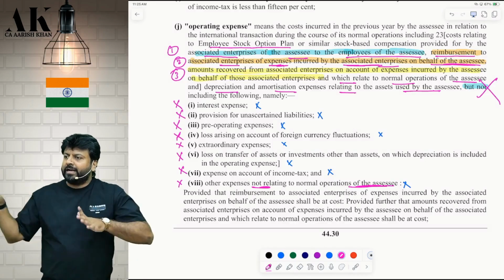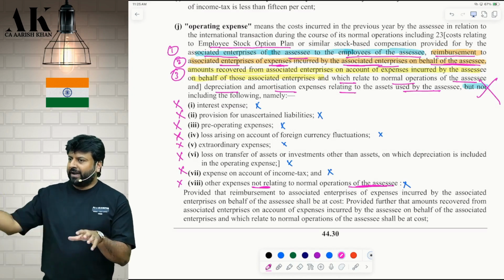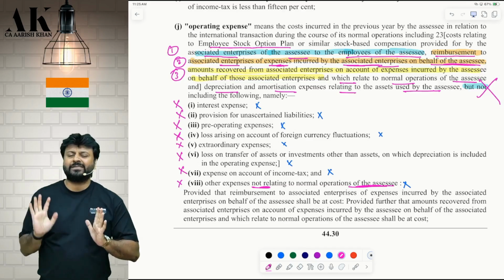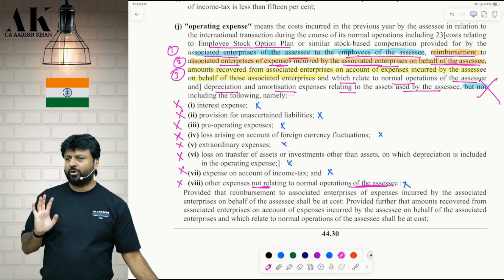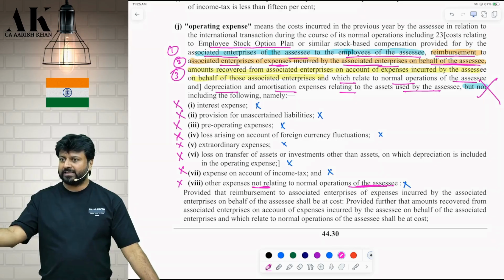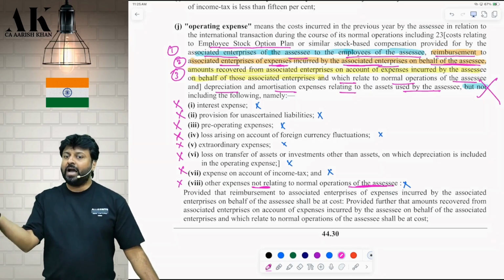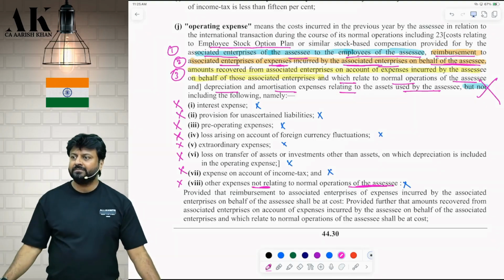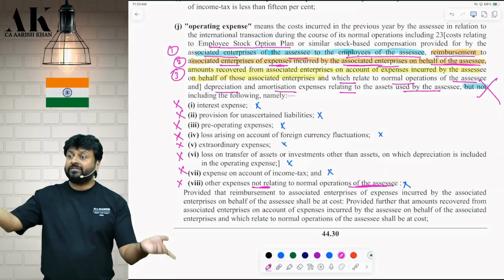So Arun Limited is an employee providing agency. I have taken 500 employees from him for 5 months. Will I pay him some 10-20 crore rupees? I paid him 20 crore rupees. Are you clear? Now, in that 20 crore rupees, Arun is not telling me how much he will pay to the employees and how much is his profit. Are you clear? If Arun gives the breakup,